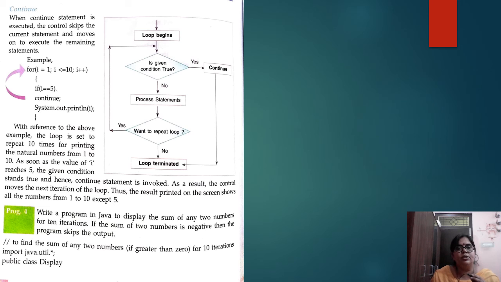Now what is continue? Continue means that even if we have put the condition, the program will keep working. When the continue statement is executed, the controller skips the current statement and moves on to execute the remaining statements. Now write a Java program to display the sum of any two numbers for 4 iterations. If the sum of two numbers is negative, then the program skips the output.